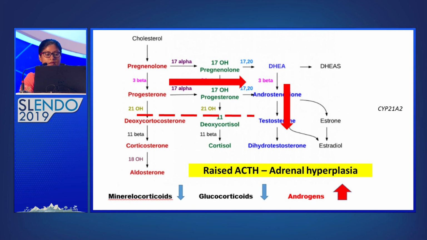So here, when the 21-hydroxylase is deficient, the production of aldosterone and cortisol is blocked, and the precursors are diverted into sex hormone biosynthesis. So you will get excessive androgens, reduced levels of mineralocorticoids and glucocorticoids. When the cortisol is low, the ACTH secretion is stimulated, which causes adrenal hyperplasia. So the phenotype depends on the severity of deficiency of the 21-hydroxylase levels.